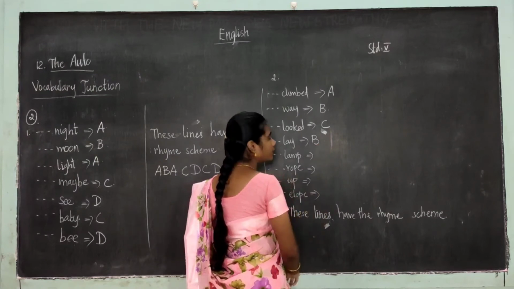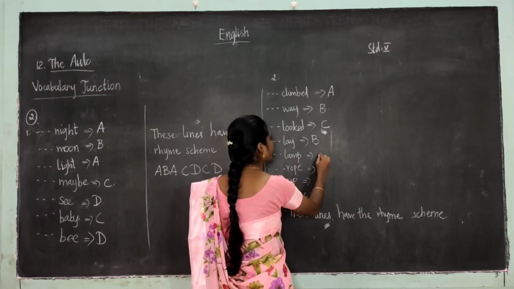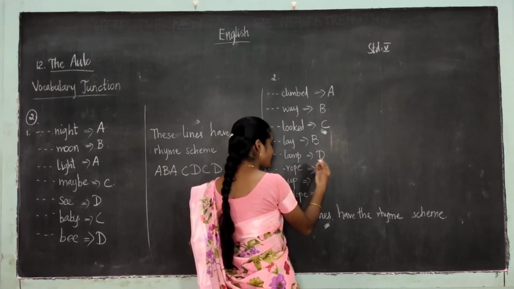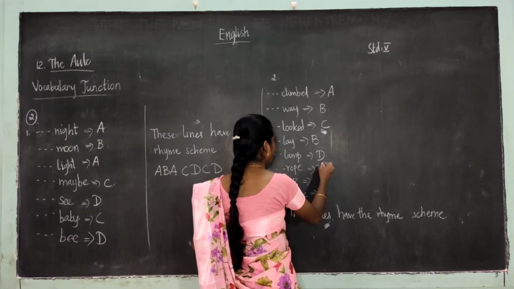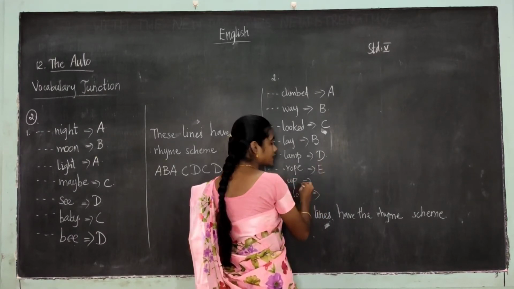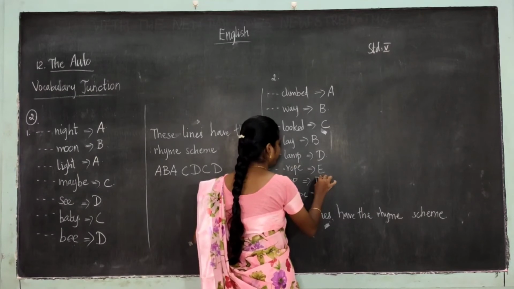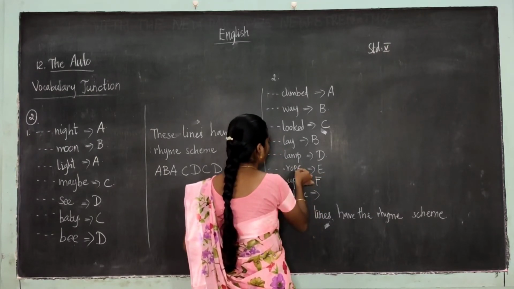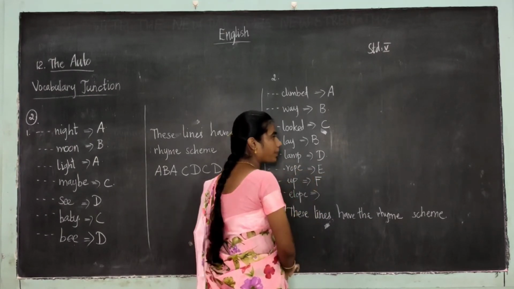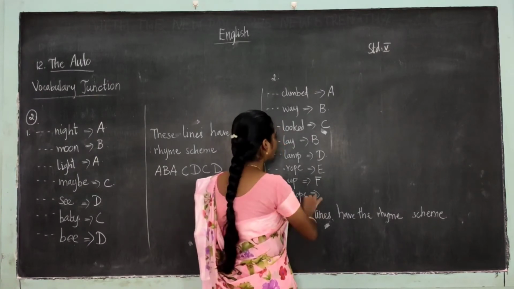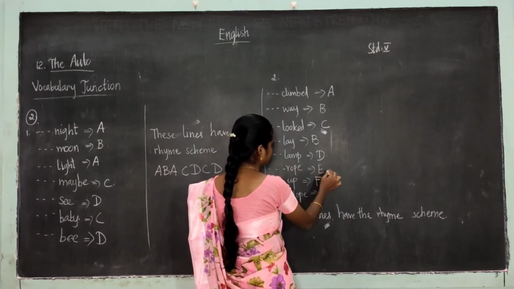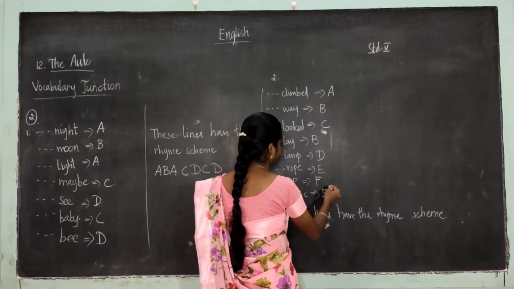The next one. So after C, what will come? D will come. Lamp, D, rope. It's a new sound again. E, up. So it's a new sound. So F and yellow. Yellow and rope, they are the rhyming words. What letter I have written here? That is C. I have tried that letter E.